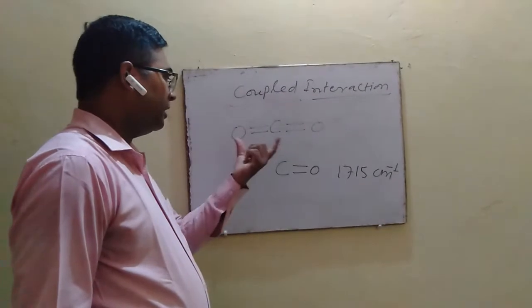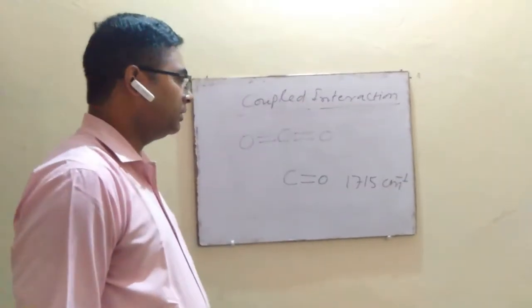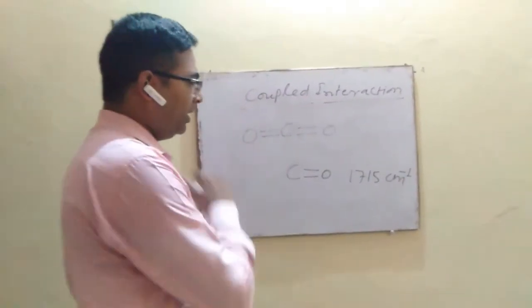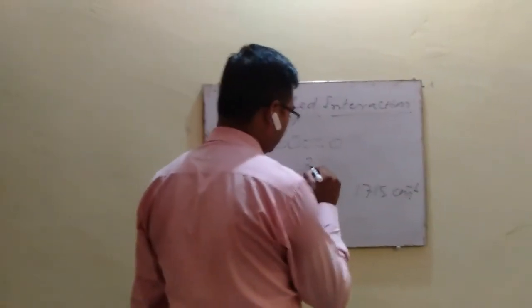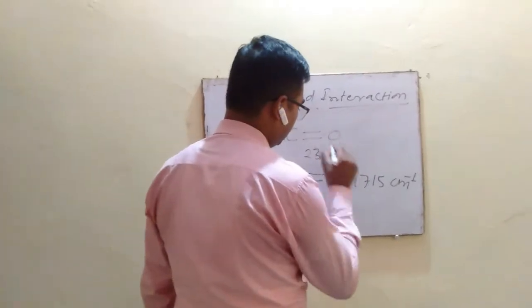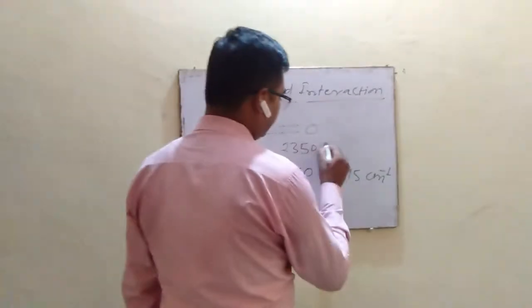Practically, in the IR spectrum of CO2 molecules, two bands should appear, one at 2350 centimeter inverse.